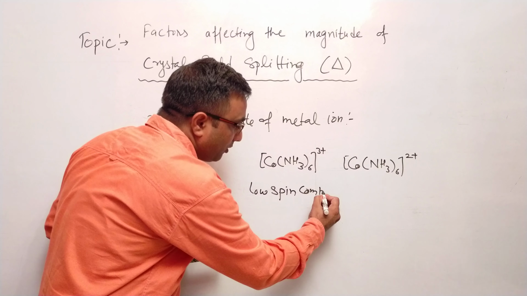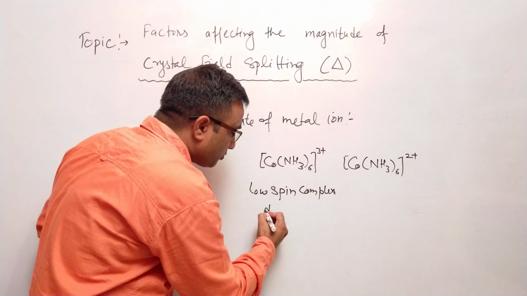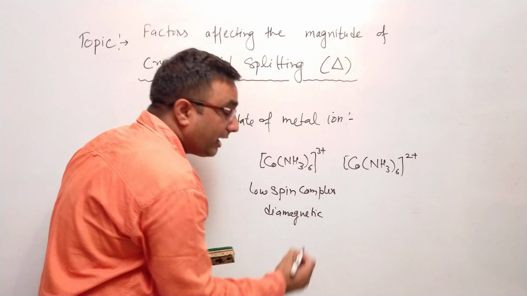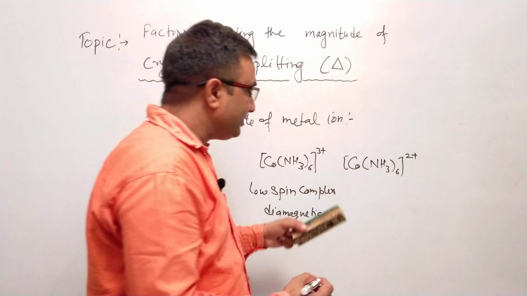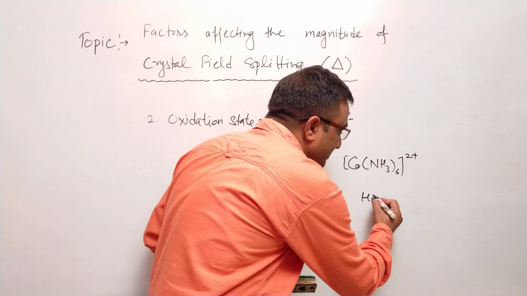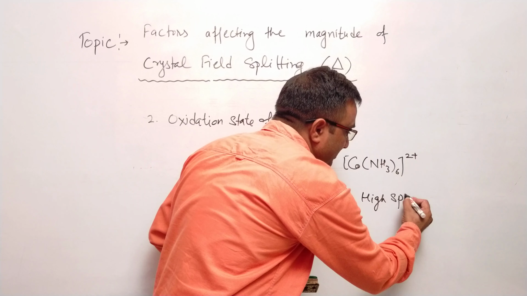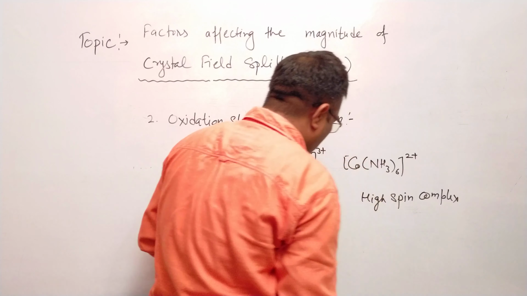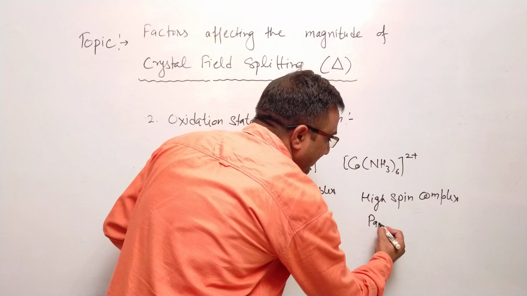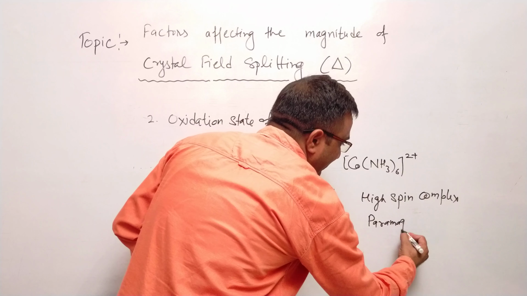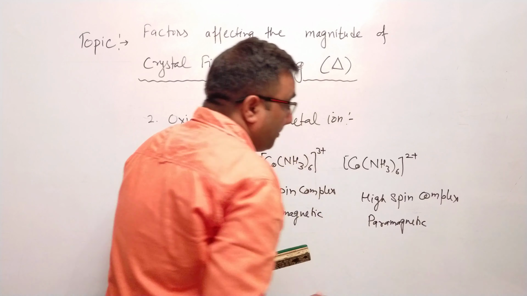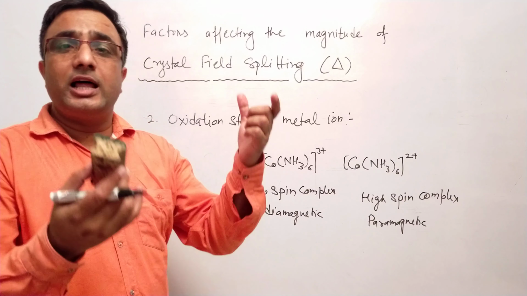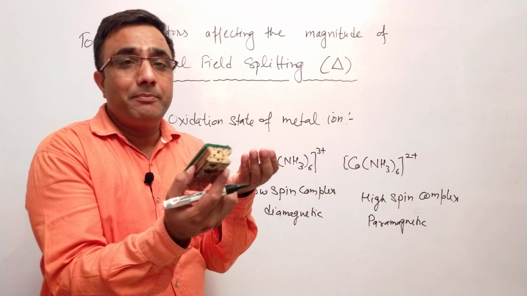A low spin complex, or you can say this complex is diamagnetic in nature due to this higher crystal field splitting. And this complex is called a high spin complex. High spin complex, and this complex is paramagnetic in nature. Paramagnetic in nature, because if crystal field splitting is large, then what will happen?